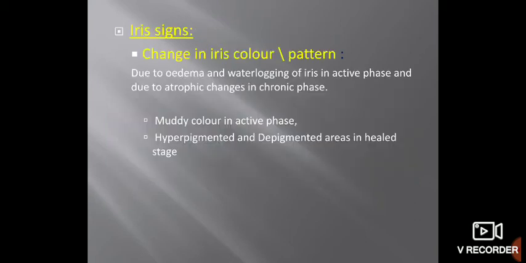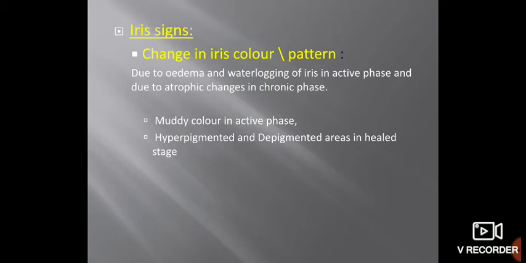The iris signs seen are change in the iris color and pattern due to edema and waterlogging of the iris in the active phase, and due to atrophic changes in the chronic phase. So in the acute stage of uveitis, iris signs are different, while in the chronic stage, iris signs are different. In the acute stage, there is loss of pattern of the iris due to edema.